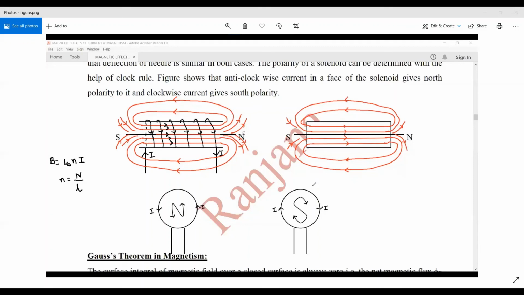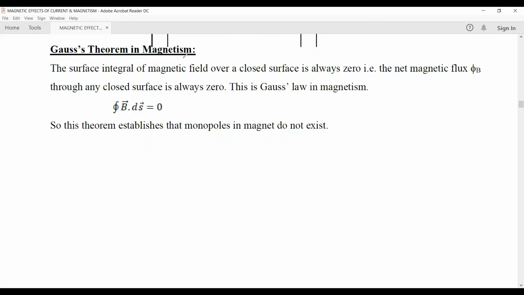Gauss's theorem in magnetism. It states that the closed surface integral of the magnetic field is equal to 0. That is, the net magnetic flux through a closed surface is equal to 0 because a magnet always has two poles, that is north and south.